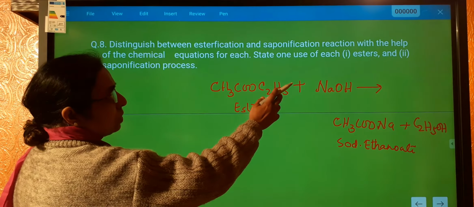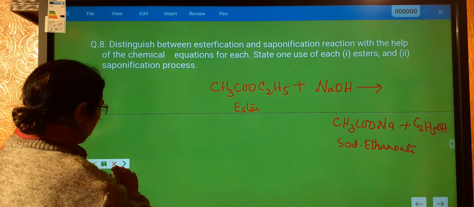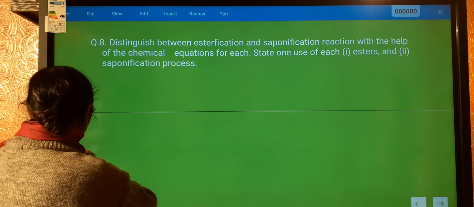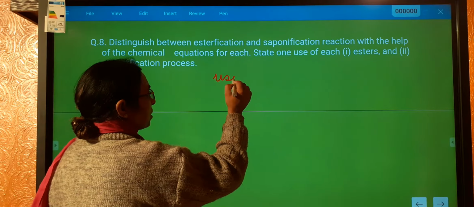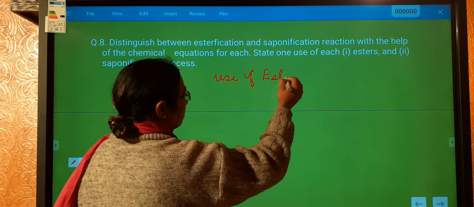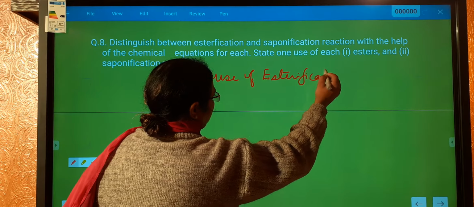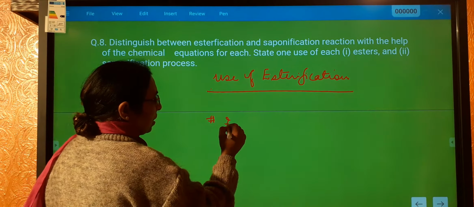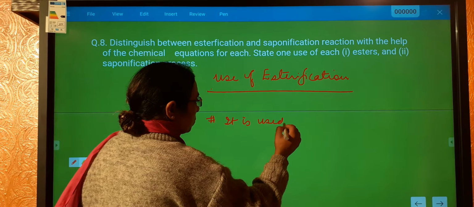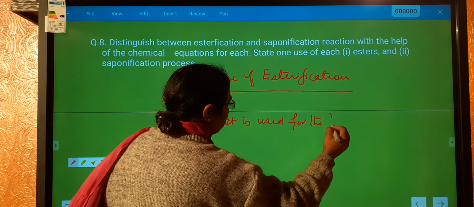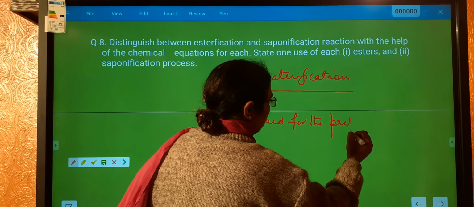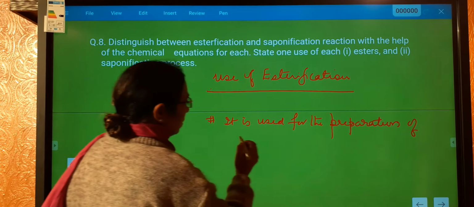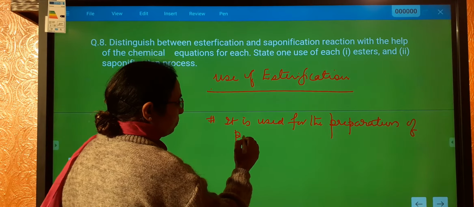State one use of each: esterification and saponification process. What is the use of esterification reaction? It is used for the preparation of perfumes.